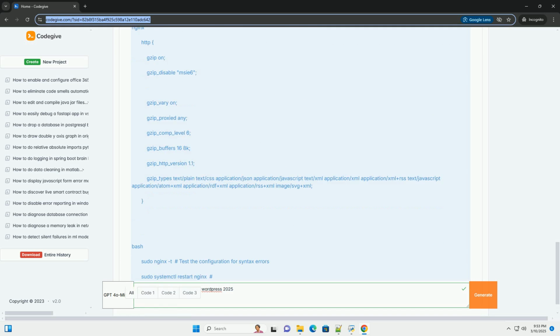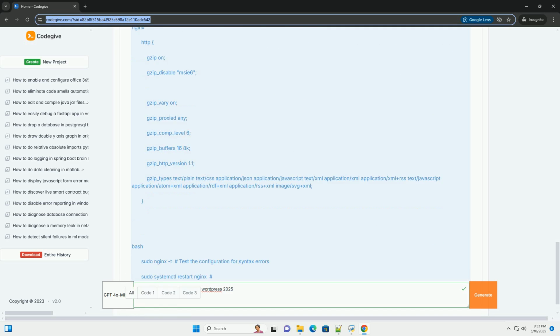Asterisk: important considerations for .htaccess. Asterisk: placement. Asterisk: place the Gzip directives at the beginning of the .htaccess file, before any WordPress specific rules. This can help avoid conflicts.